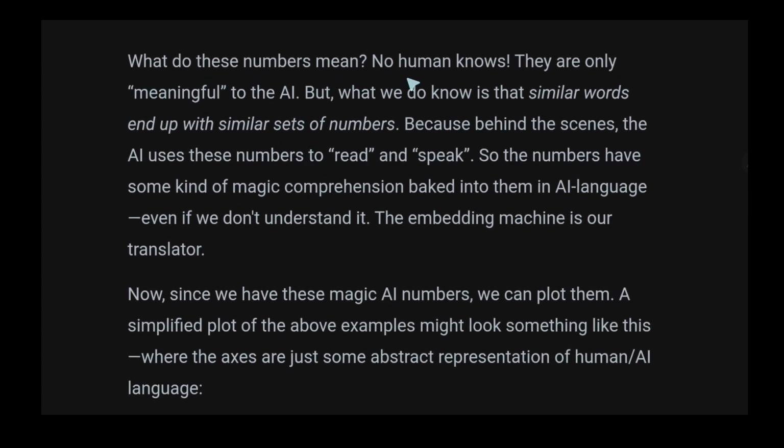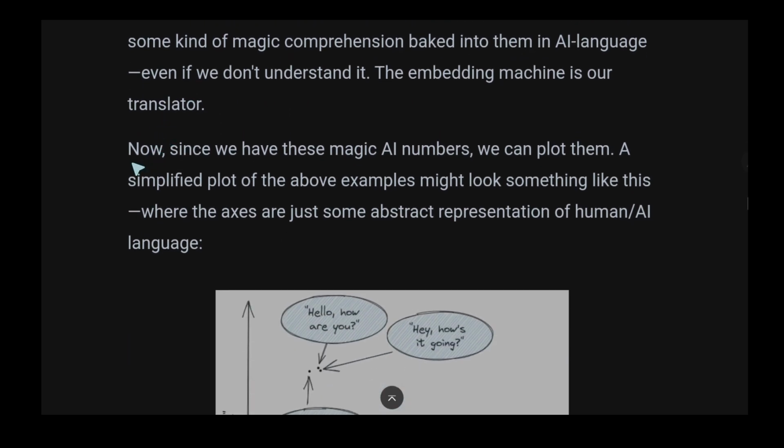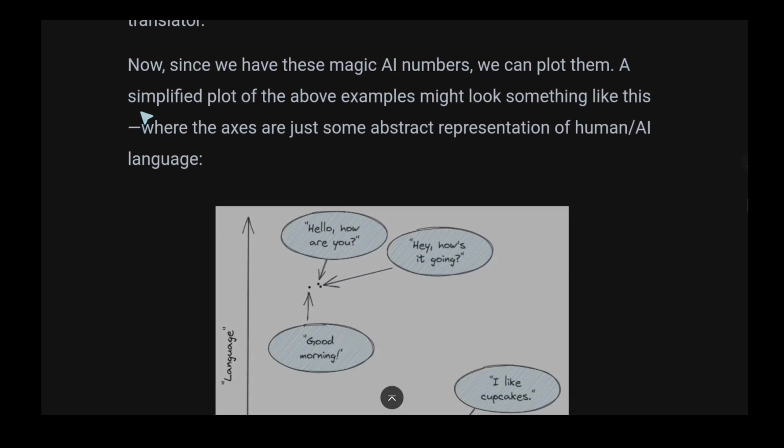What do these numbers mean? No human knows. They are only meaningful to the AI. But what we do know is that similar words end up with similar sets of numbers, because behind the scenes the AI uses these numbers to read and speak. So the numbers have some kind of magic comprehension baked into them in AI. Even if we don't understand it, the embedding machine is our translator.